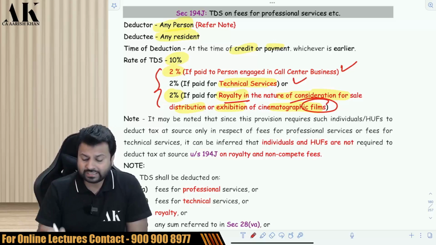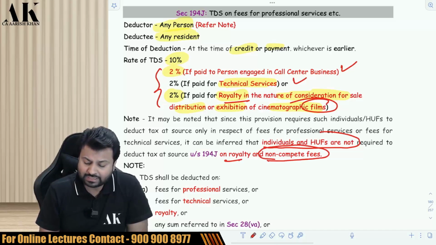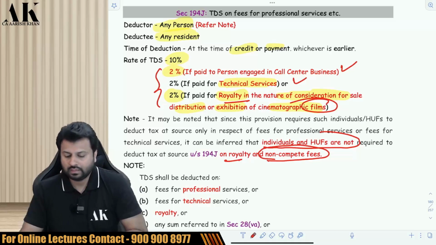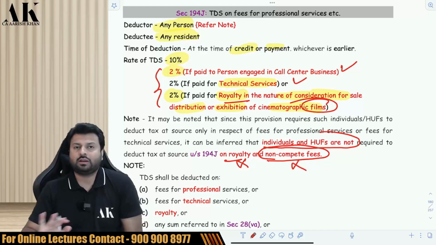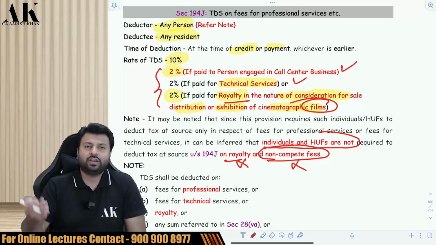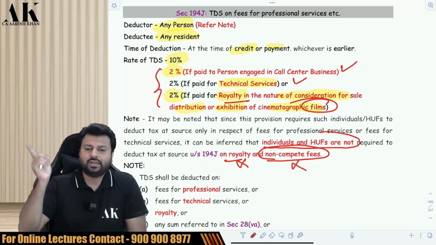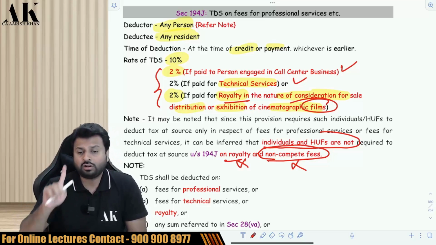Now, in case of individuals and HUF, royalty and non-compete fees, if they are making the payment, listen carefully. This means individuals and HUFs are not liable to deduct TDS on royalty and non-compete fees. They can deduct TDS on other aspects, but not on royalty and non-compete fees. For individuals and HUF in this section, they can deduct TDS on FTS. They can deduct TDS on professional services, but not on non-compete fees and royalty.